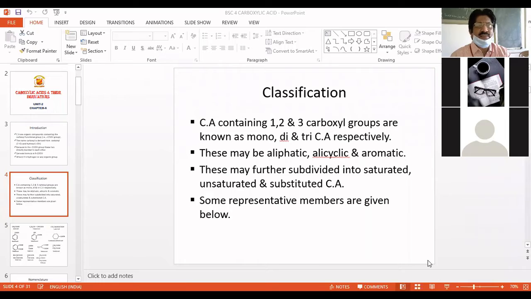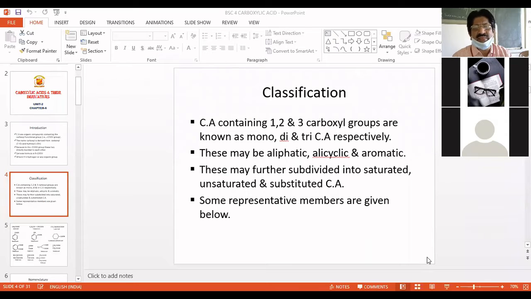So, the second type of classification is aliphatic, alicyclic, and aromatic. The aliphatic is where it is not a ring compound. The alicyclic is where it is a ring of less than six members, and they are called alicyclic compounds. The aromatic is where it is a six-membered ring or more, 7 or 8 members, also called aromatic.